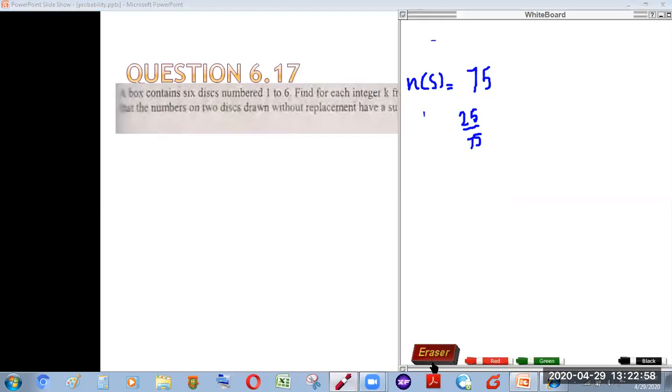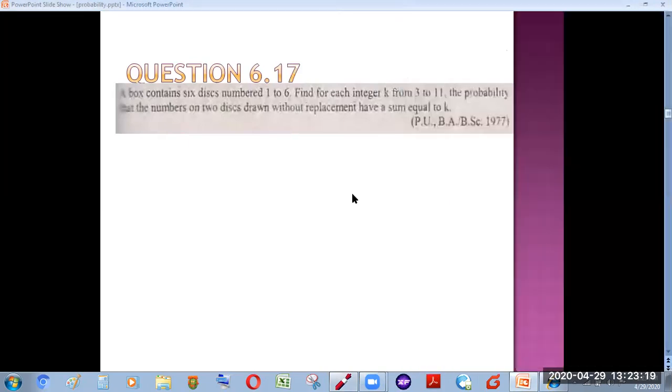Now first of all, what we need to observe here is how many discs there are. So we can see that there are discs 1, 2, 3, 4, 5, and 6. So we enlisted all the discs numbered 1 to 6, and we are given that for each integer k from 3 to 11, we need the probability that the numbers on 2 discs drawn without replacement have a sum equal to k. So k stands for the sum of the 2 discs drawn out of 6.